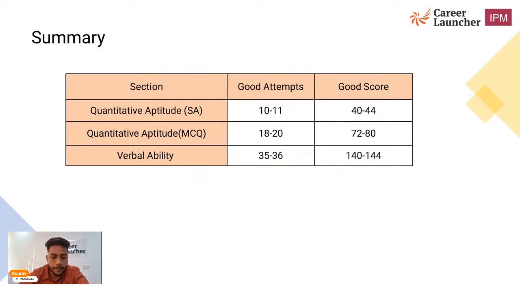In verbal ability, again 35 or 36 is a good attempt, because your VA was quite easy to moderate, again standing on the 3 pillars: your reading comprehensions, your vocabulary, and your grammar part. So this is the good score. If you are getting somewhere around 40-44 marks in short answers and 72 to 80 in MCQ format, and 140 to 144 in the VA section, so overall making it somewhere around 240 to 250 marks or higher, you can really feel safe for the final race.